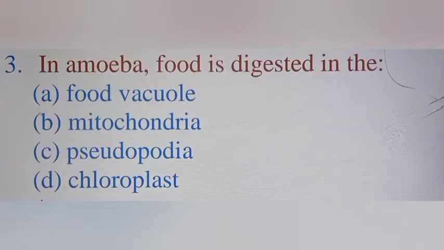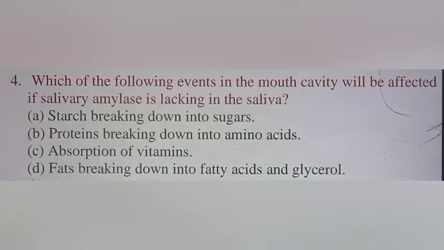In the third question, in amoeba, food is digested in the: A, food vacuole; B, mitochondria; C, pseudopodia; D, chloroplast. So you know that the chloroplast is not present in the amoeba, whereas the pseudopodia help the organism in locomotion as well as engulfing the food, and the mitochondria is the powerhouse of the cell, and the food vacuole digests the food with the help of digestive enzymes. Hence option A is the correct option.